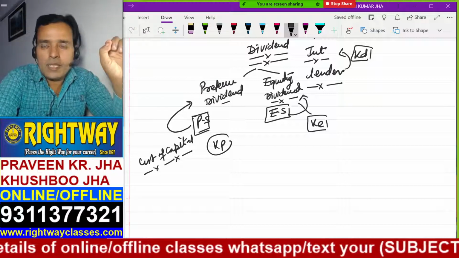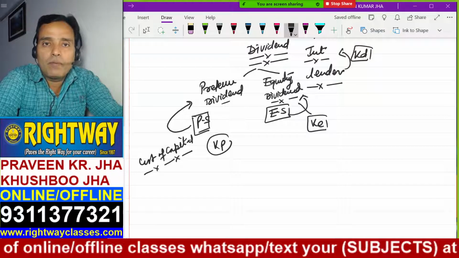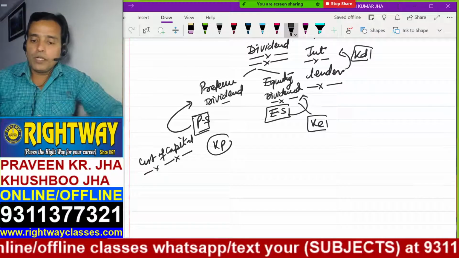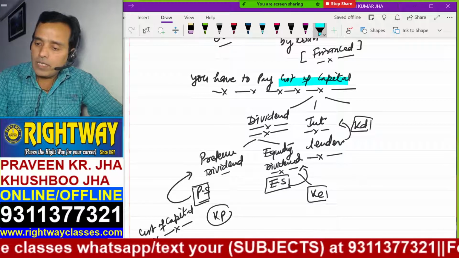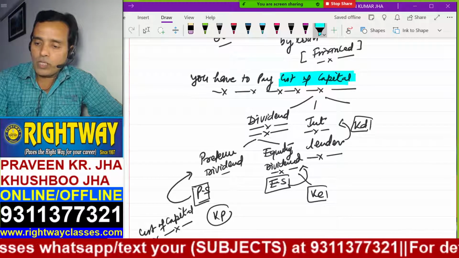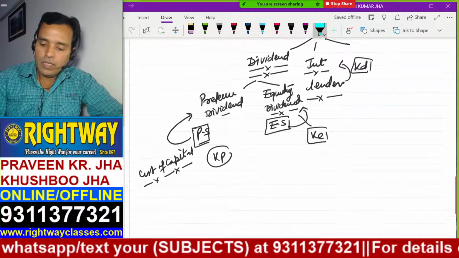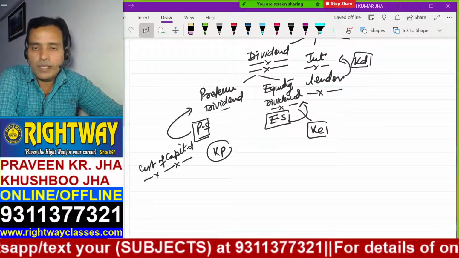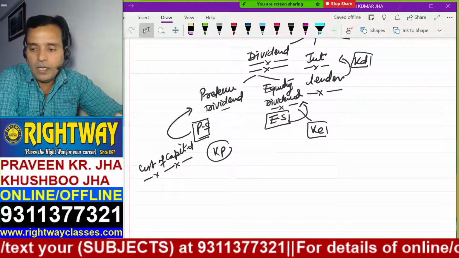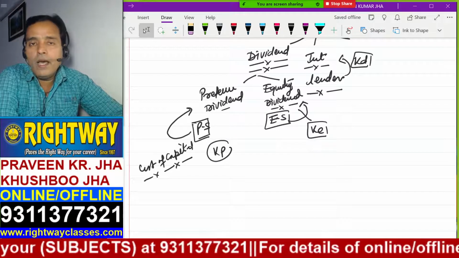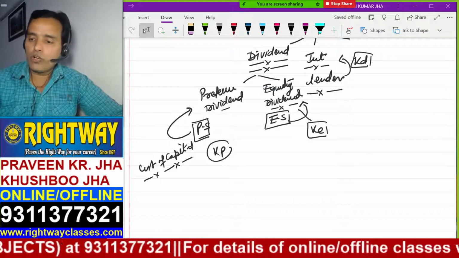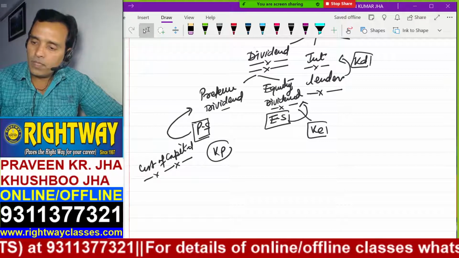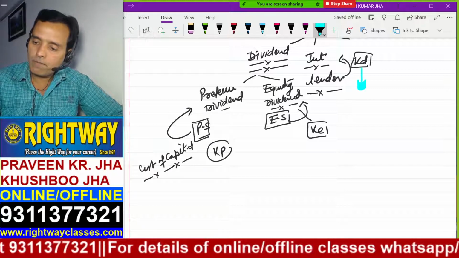My focus is just to introduce FM before you right now. So I'm telling you, this is also one of the chapters, cost of capital. In the chapter cost of capital, you will come to know about the cost of preference, KP, cost of equity, KE, and cost of loan, that is interest. This is called cost of debt.